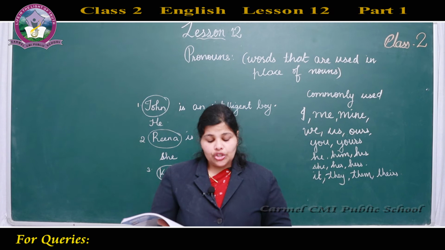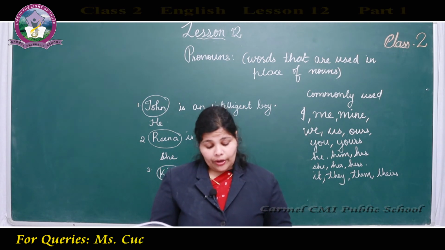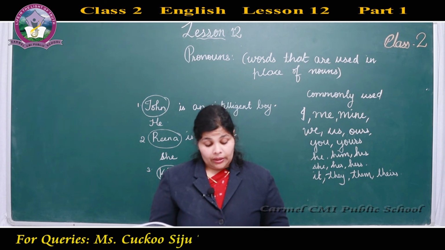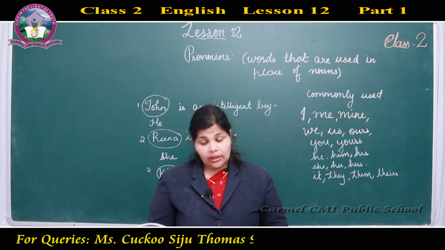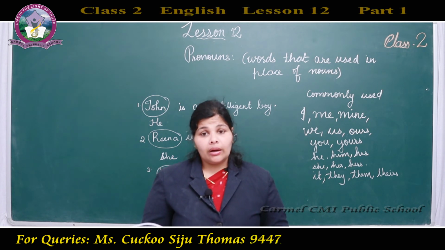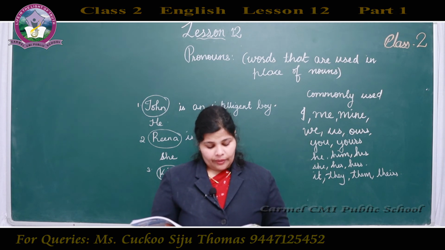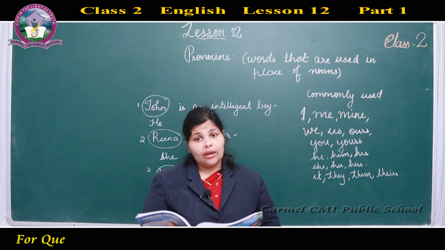Red. Giraffe. What is it? Red or green? Red because it is an animal. Next, she. Pronoun. Which color? Green. Park is a place. So, which color do we give? Red. He. Pronoun. Green. His. Pronoun.